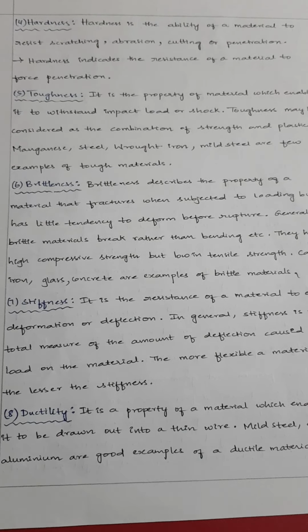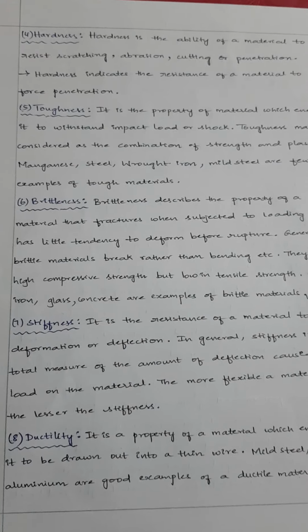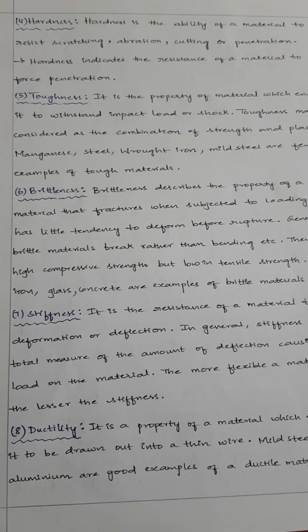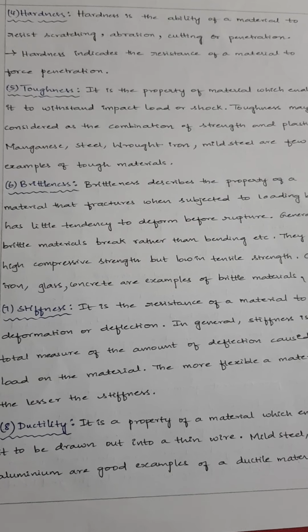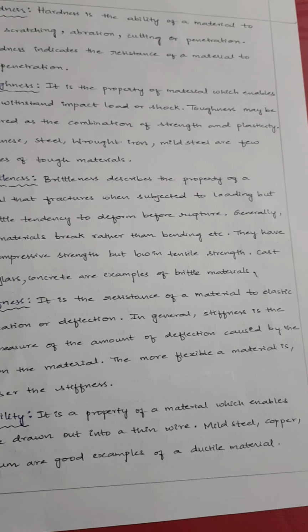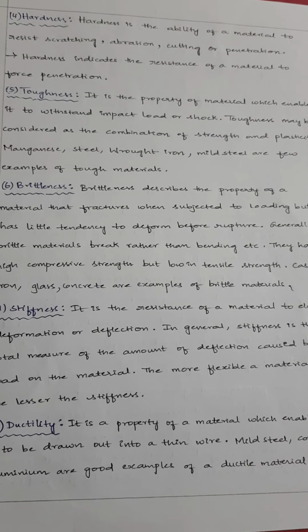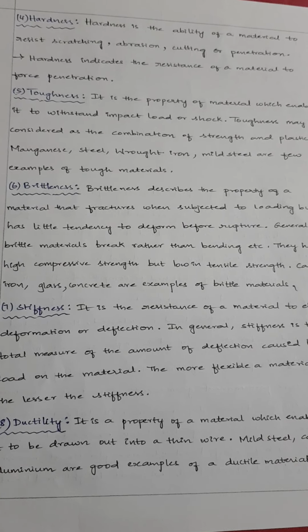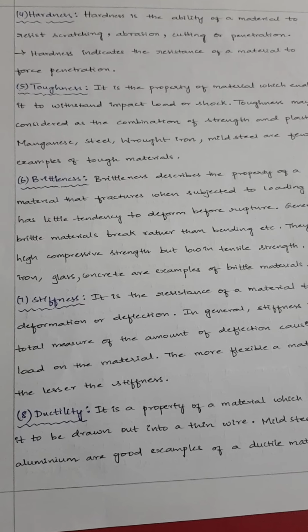Okay. Next is number 5, which is toughness. So what is toughness? Toughness is the resistance of the material to withstand a sudden load, or an impact load, or a shocking load. The intensity of the loading is all of a sudden. When a material is taking this sudden load, you say it is tough. Otherwise it means it is having less toughness.